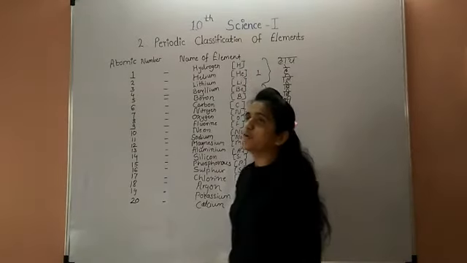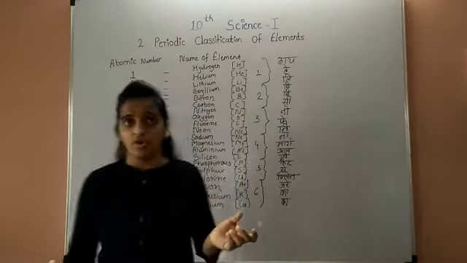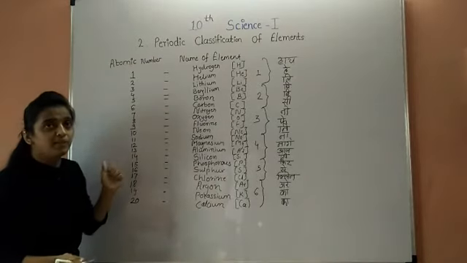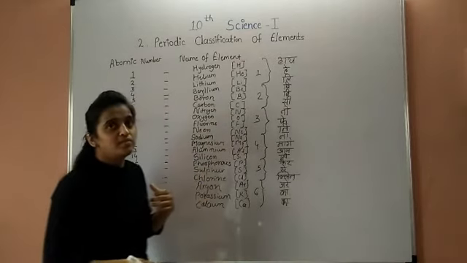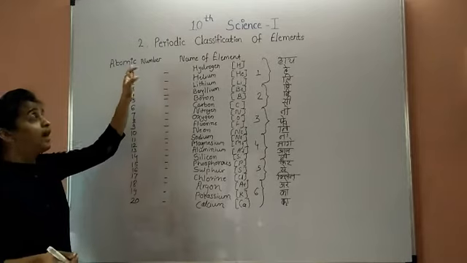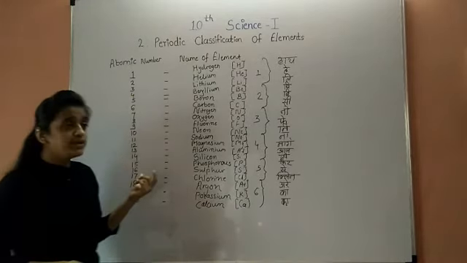Now, atomic number. Atomic number means the number of positive charges, which means the protons present in the nucleus. This is called the atomic number. The next point is the mass number. Mass number means atomic mass, and atomic mass is approximately double the atomic number.